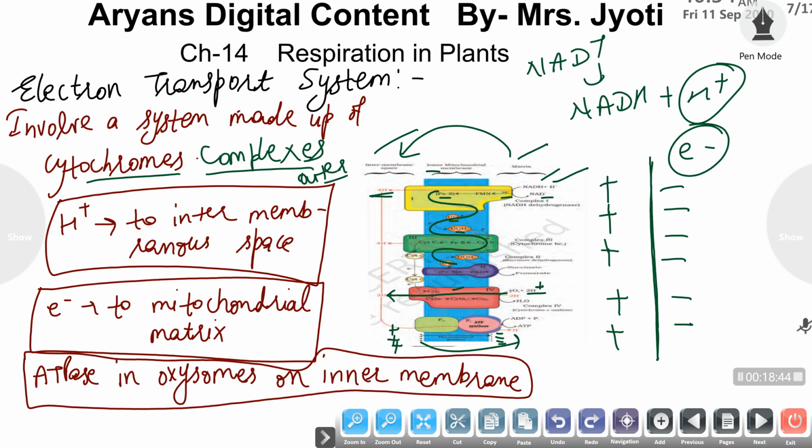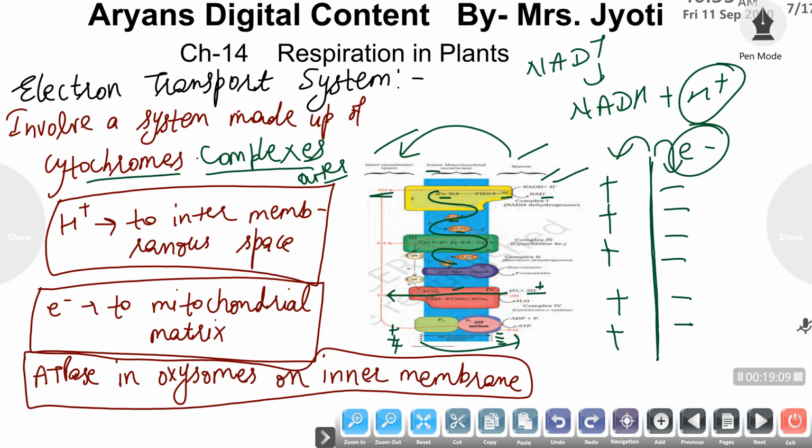Here the gradient is set for the protons and electrons, means the positive and negative charge. The positive is outer to the semi-permeable membrane, and negative charge is accumulating inner to it. It results in the set up of an electrochemical gradient, and this gradient has high energy too.